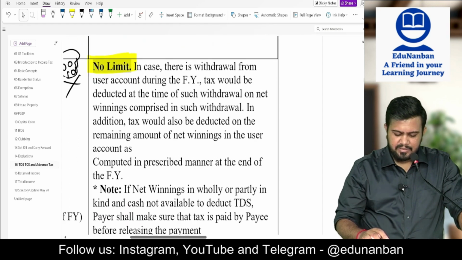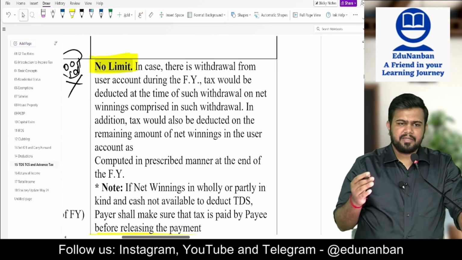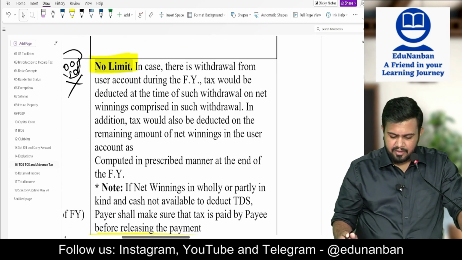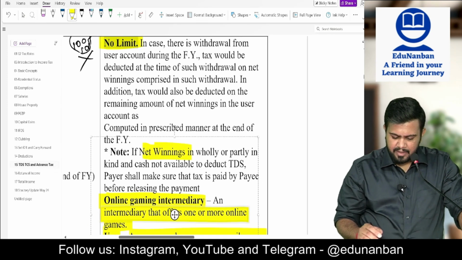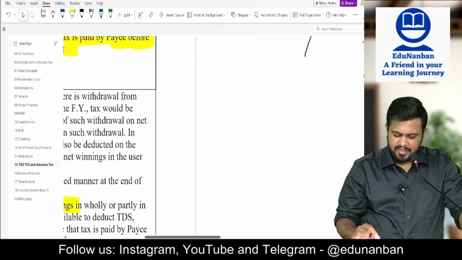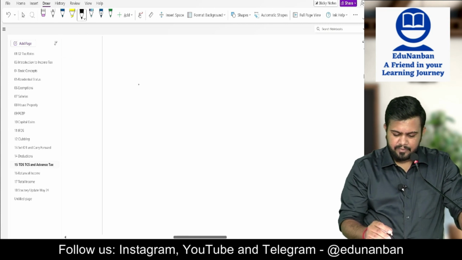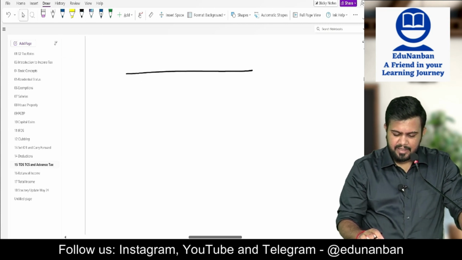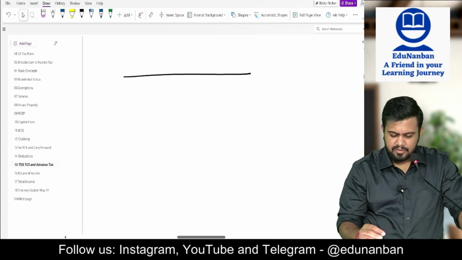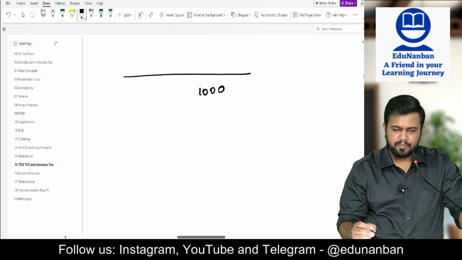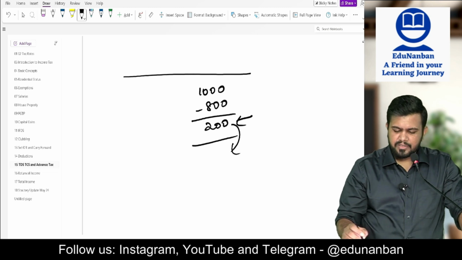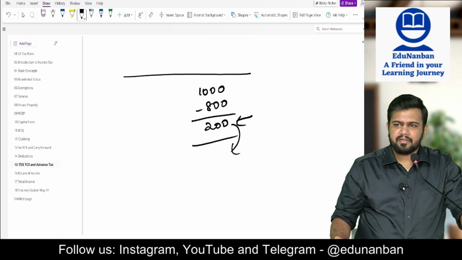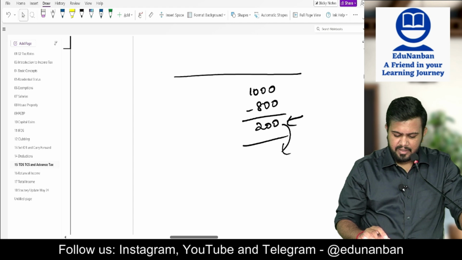In such case, there is no limit to deduct the TDS, and TDS is deducted on net winnings. What are net winnings? For example, in a single day, let's say the winnings are 1000 rupees. He also lost 800 rupees. Net winnings is 200 rupees. So on this 200 rupees only, TDS will be deducted.